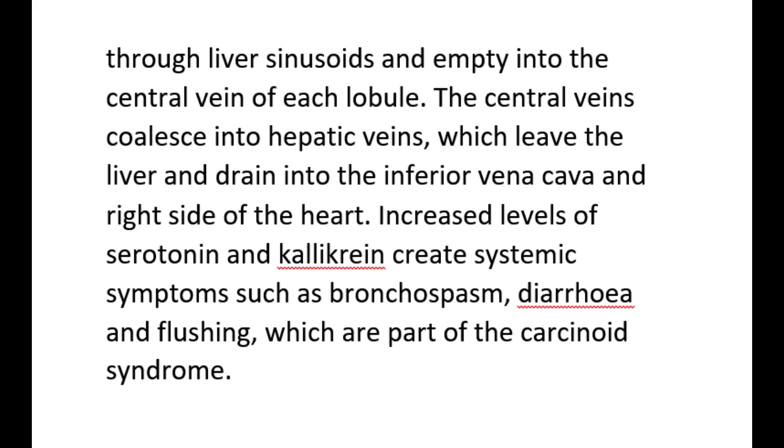The central veins coalesce into hepatic veins, which leave the liver and drain into the inferior vena cava and right side of the heart. Increased levels of serotonin and kallikrein create systemic symptoms such as bronchospasm, diarrhea and flushing, which are part of the carcinoid syndrome.